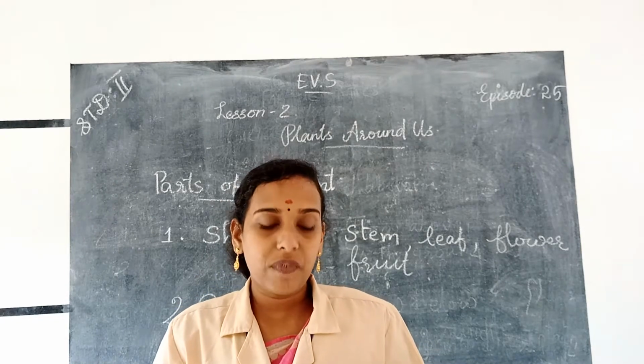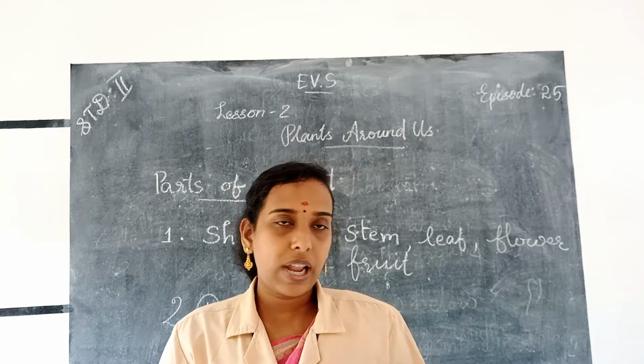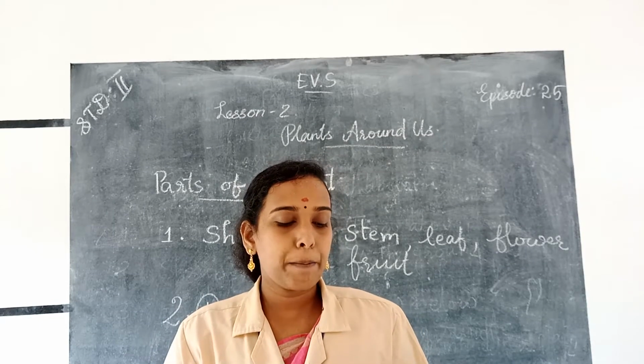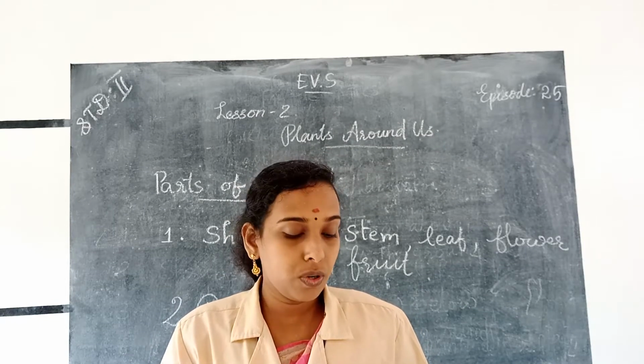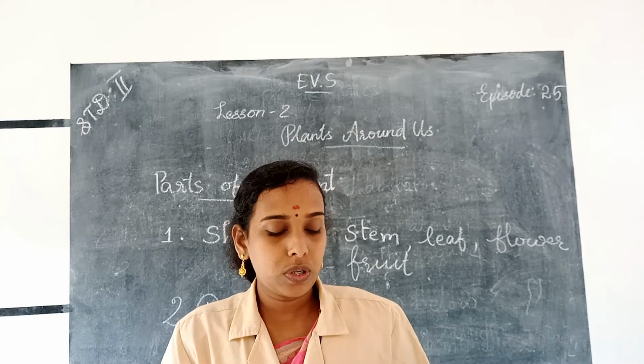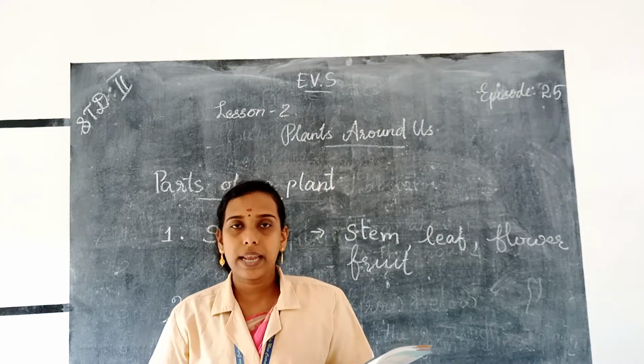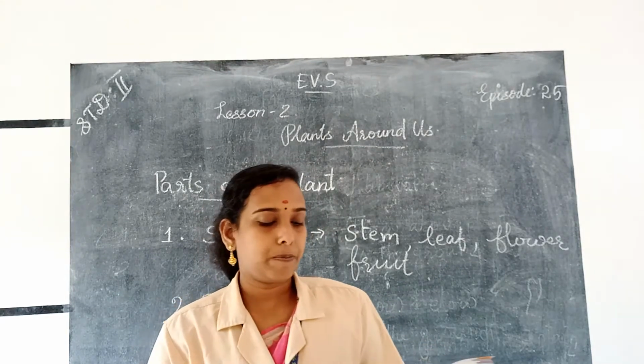Stem along with branches, leaves, flowers and fruits make up the shoot of a plant, which means parts of shoot are flower, fruits, leaf, stem and branches.